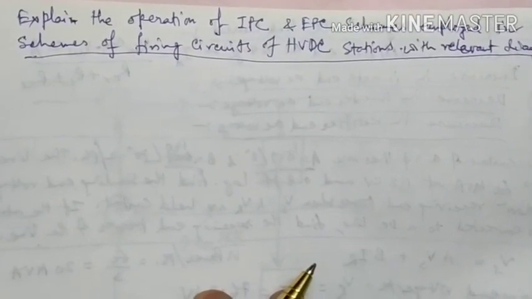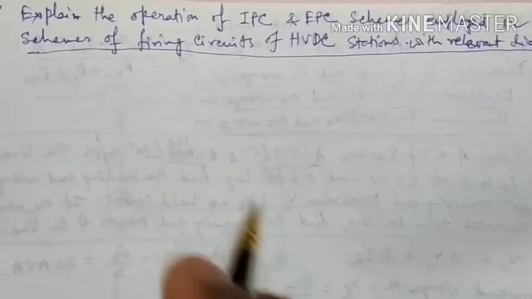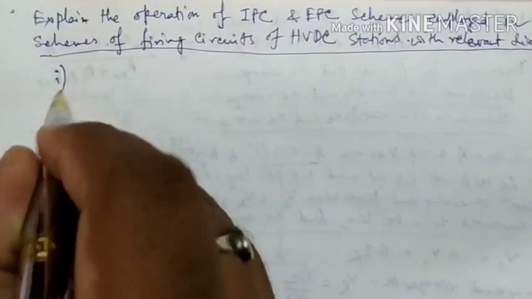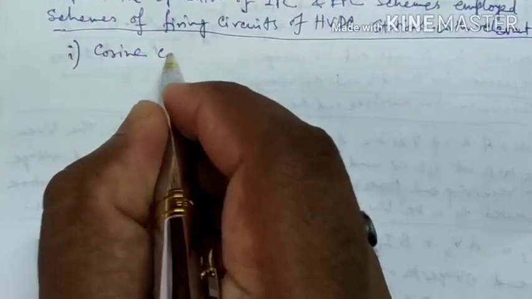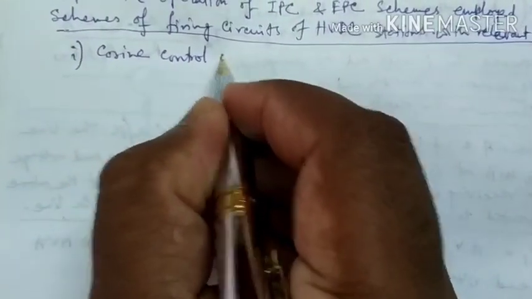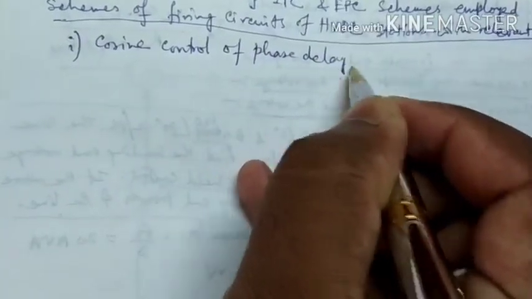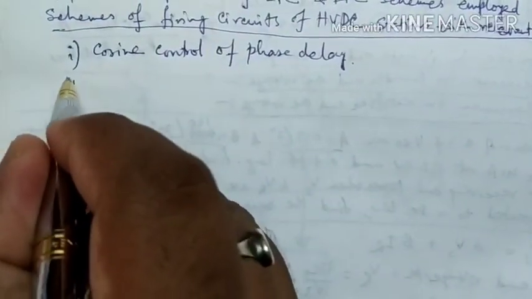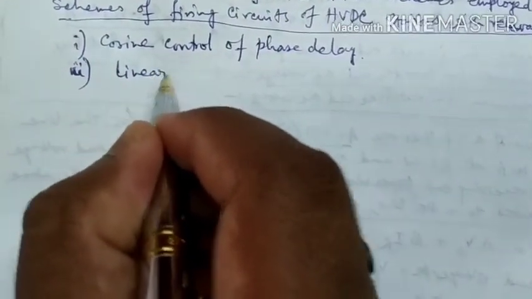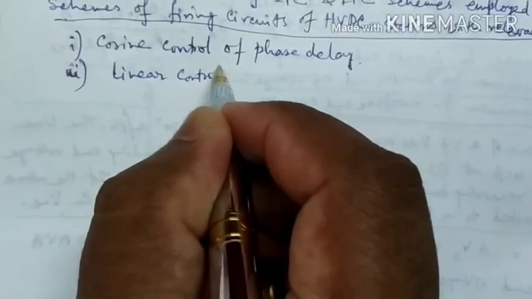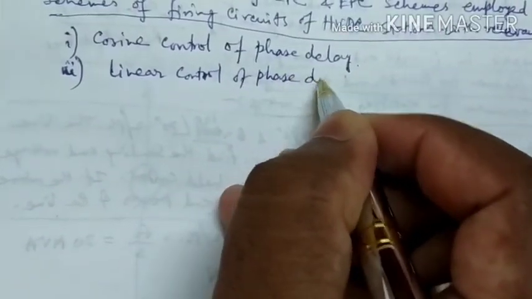There are 2 basic approaches to individual phase control system. One is cosine control of phase delay, and another is linear control of phase delay.